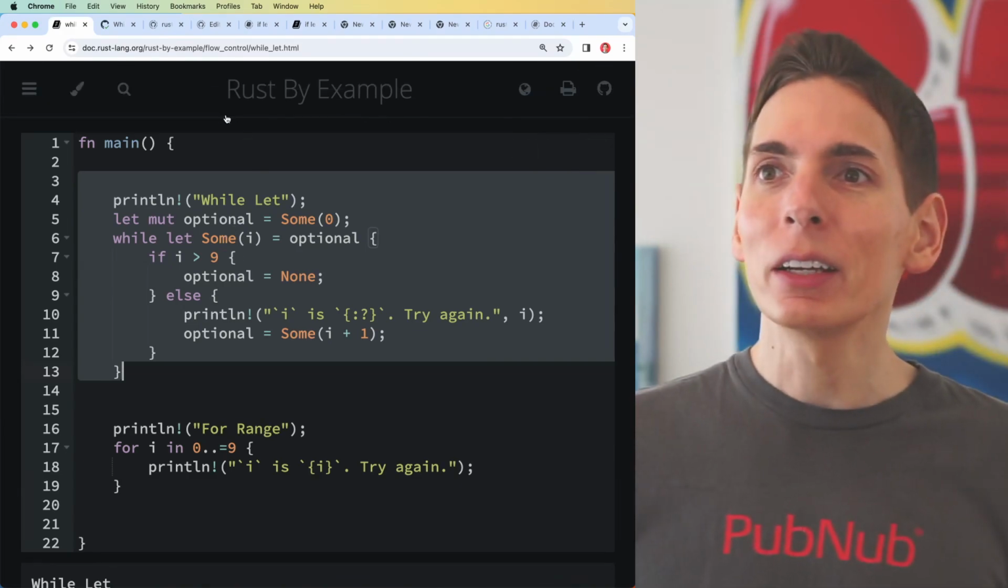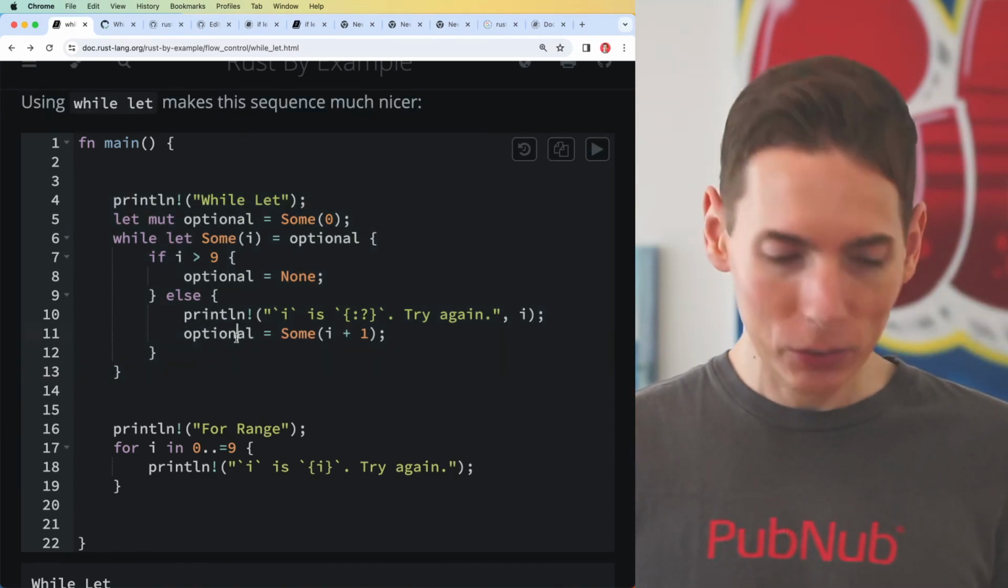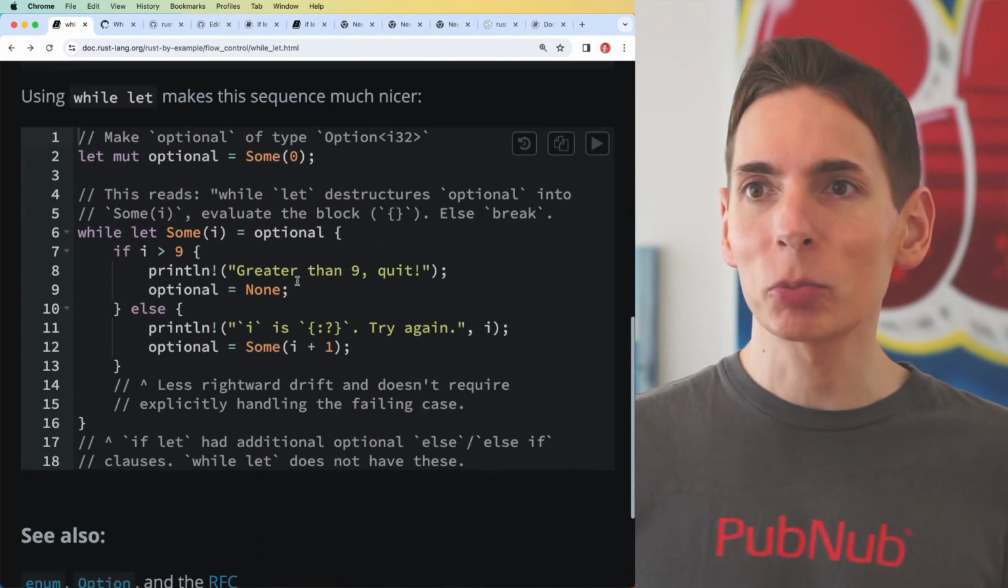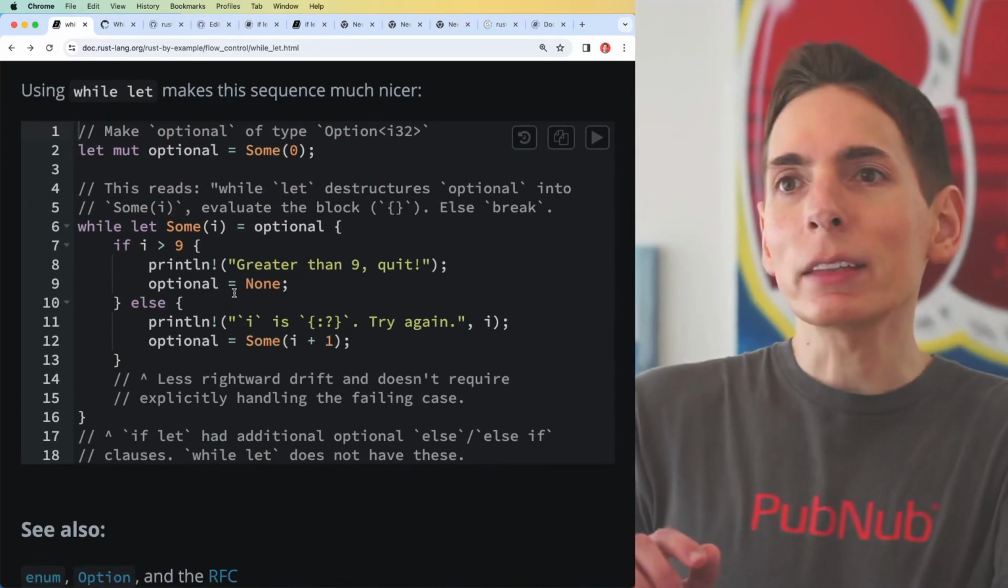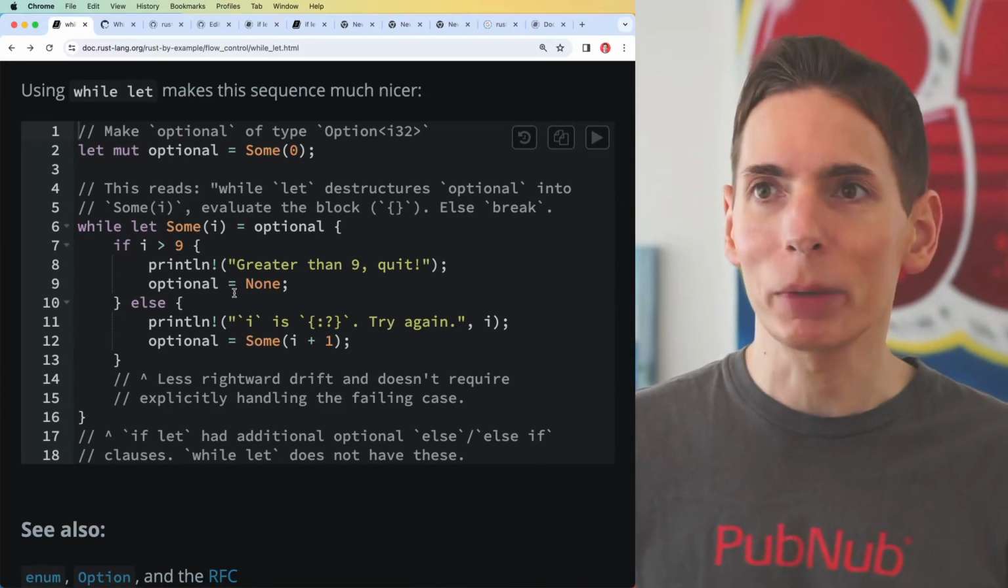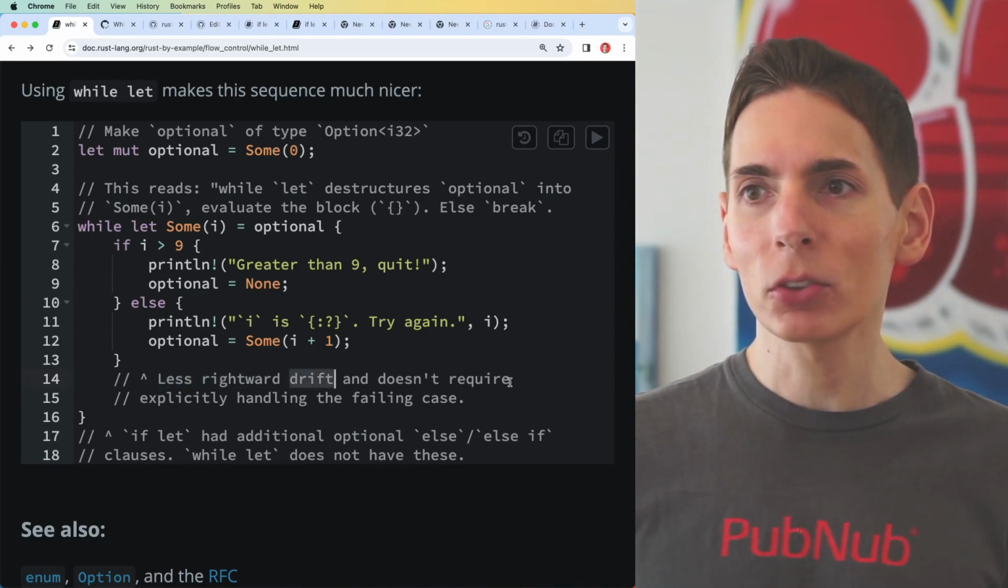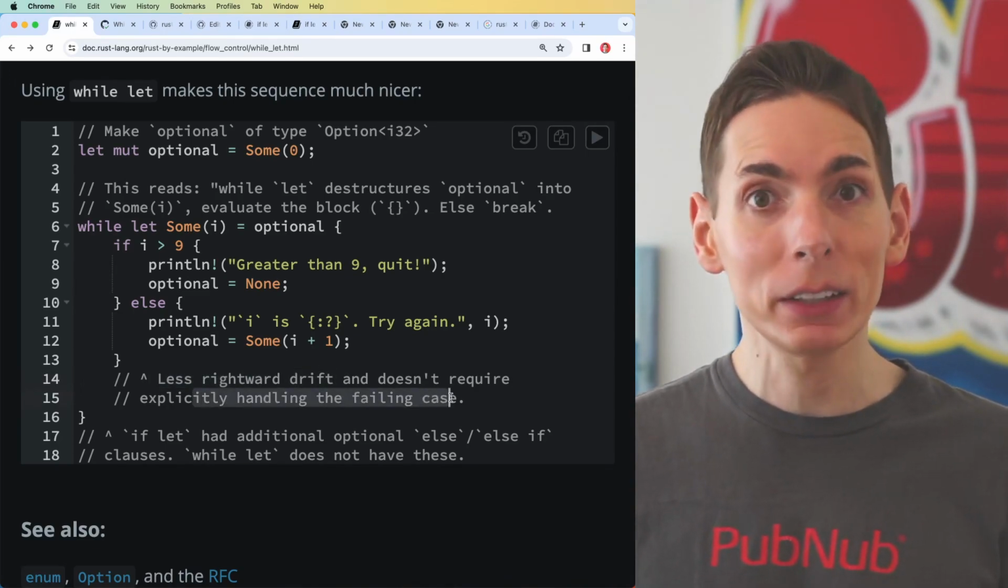It's an example. Now, right before we end this here, I'm going to refresh. Here's the example that's provided. Oh wait, we were already looking at that. I just sort of rearranged it a little bit. Now, what they are describing is this: less rightward drift, and it doesn't require explicitly handling the failing case.